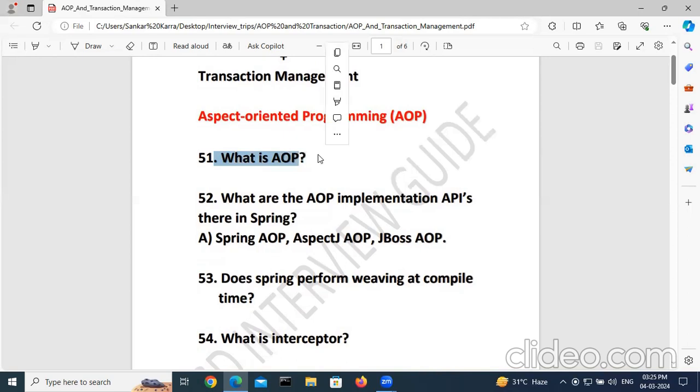What is AOP? What are the AOP implementation APIs there? I listed out a few: Spring AOP, AspectJ AOP, JBoss AOP. AspectJ is the market leader. Does Spring AOP work at compile time?